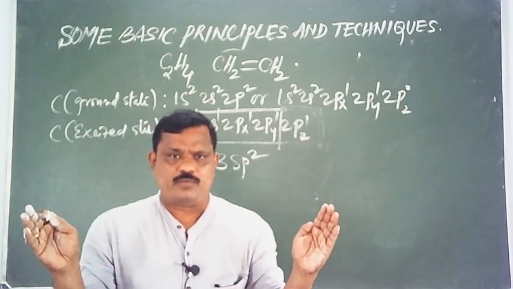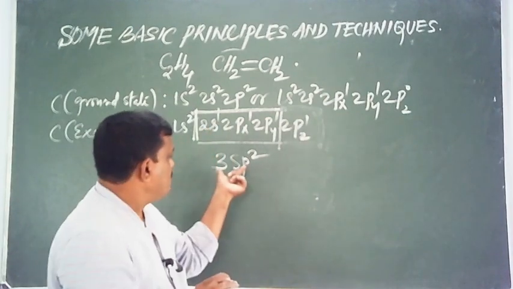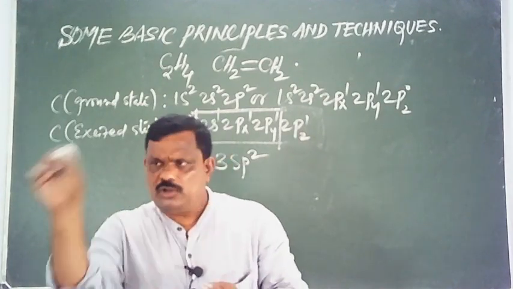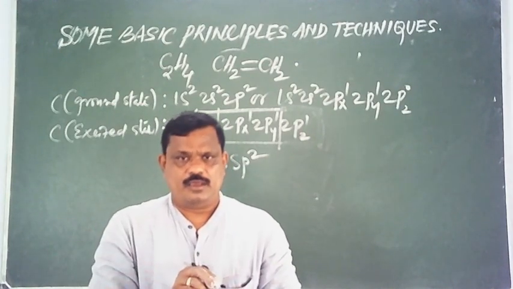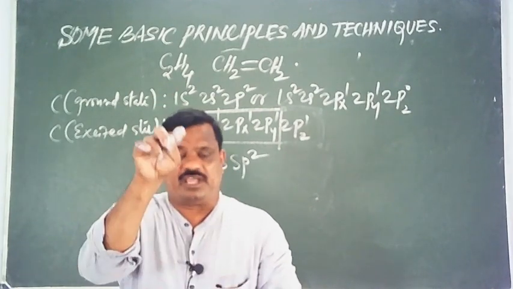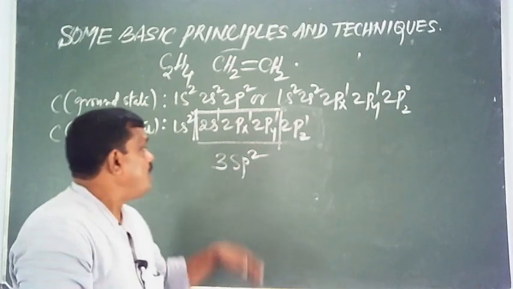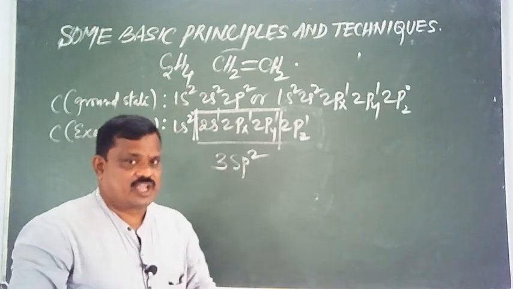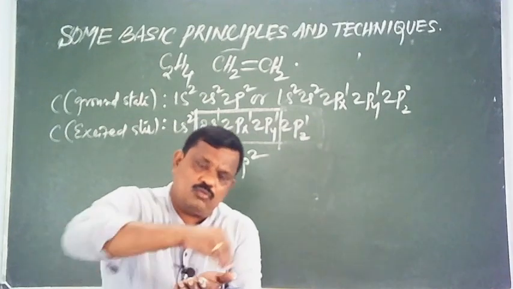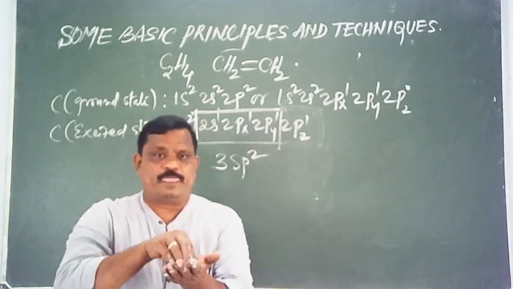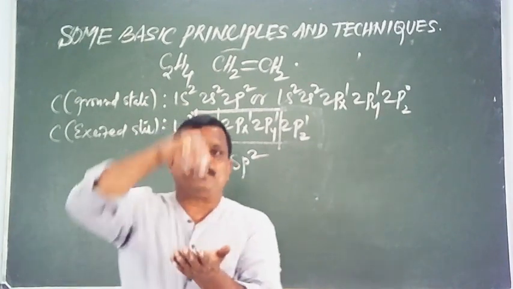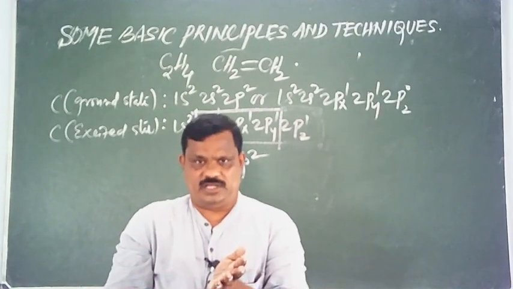The 3 sp2 hybrid orbitals have the same shape. They have only one lobe, while the unhybridized p orbital has two lobes, dumbbell shape. The 3 sp2 hybrid orbitals lie in one plane, while the unhybridized p orbital lies perpendicular to the hybrid orbitals.